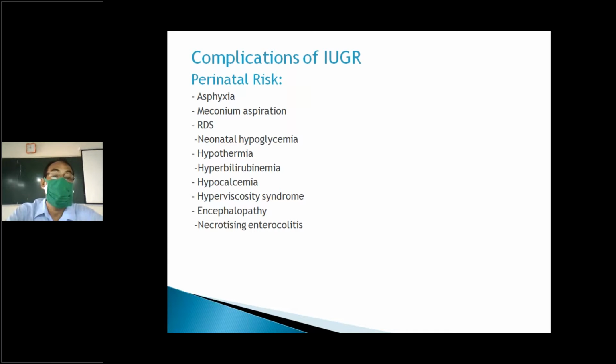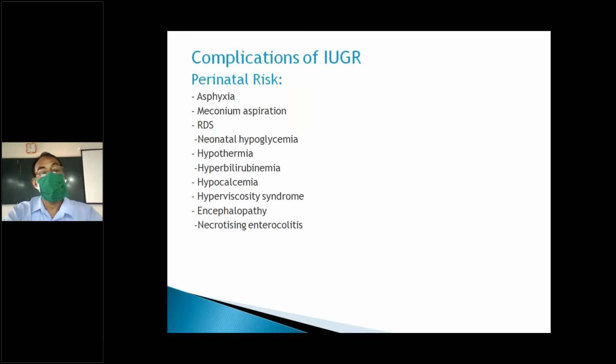Neonatal hypoglycemia, sometimes seen in diabetic patients, is anything less than 40 milligrams per deciliter. Babies develop hypothermia because in an IUGR baby the subcutaneous fat under the skin is less, so they cannot tolerate cold. We have to put this baby in a warmer. Then there is hyperbilirubinemia. Most of the time the liver is affected, a premature liver, and there will be decreased conjugation in the liver.